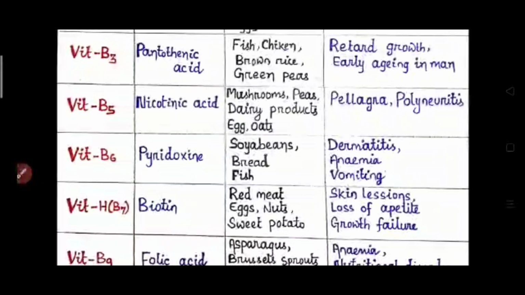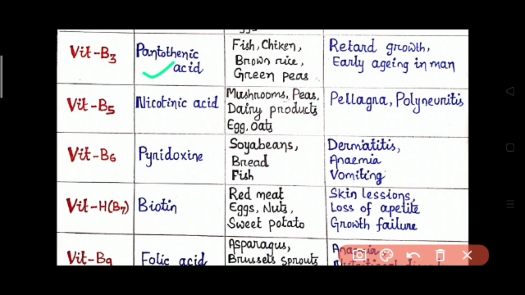Then vitamin B3. The chemical name is pantothenic acid and the sources from where we find vitamin B3 are fish, chicken, brown rice, green peas, etc. Then the diseases are retarded growth, early aging in man, etc.